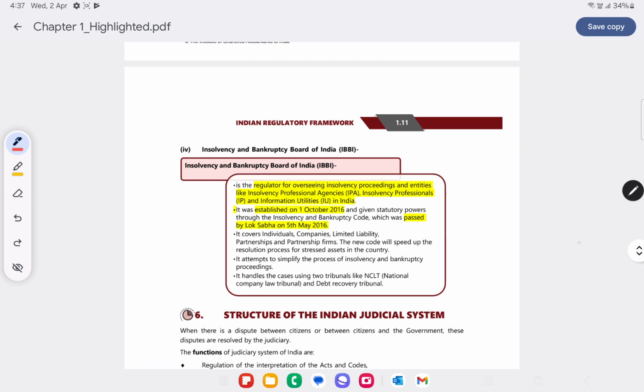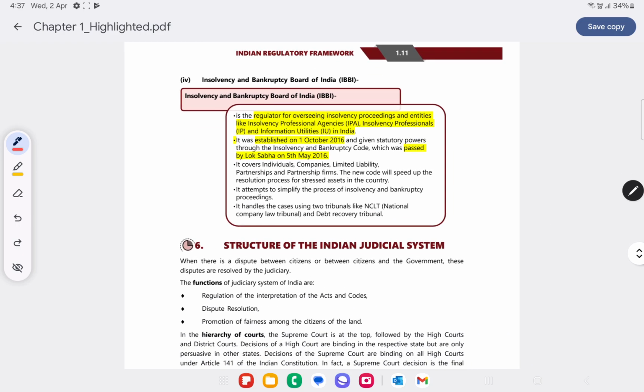Up next, we have Insolvency and Bankruptcy Board of India. So, Insolvency and Bankruptcy Board of India is a regulator for overseeing insolvency proceedings. Now, Insolvency Bankruptcy Board of India consists of Insolvency Professional Agency, Insolvency Professionals and Information Utilities. It was established on 1st October 2016 and was given statutory powers through IBC, which was again passed by Lok Sabha on 5th May 2016. So IBBI generally takes care of the insolvency proceedings of individuals, companies and limited liability partnerships and partnership firms.